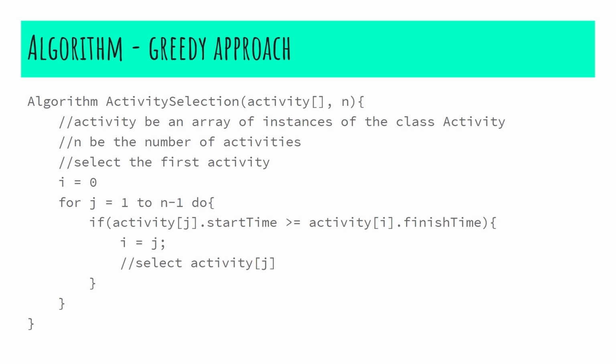As we iterate, we keep checking the start time. Only when the start time is greater than or equal to the finish time of the previously picked activity, we pick that activity. Let's look at the time complexity.